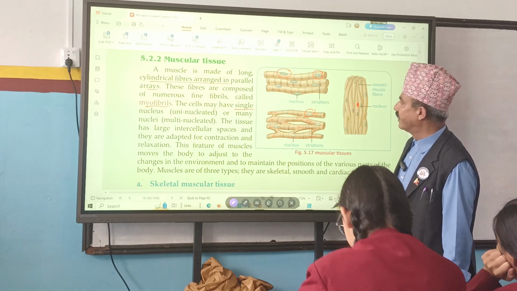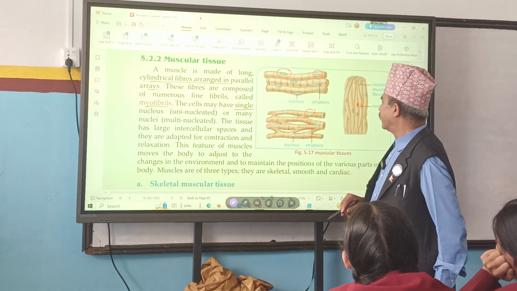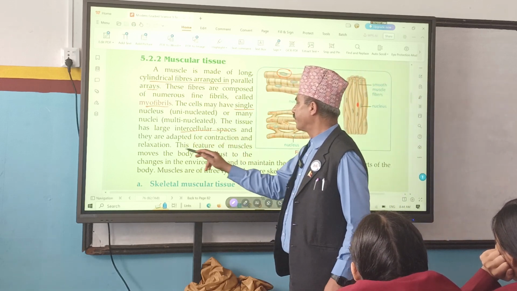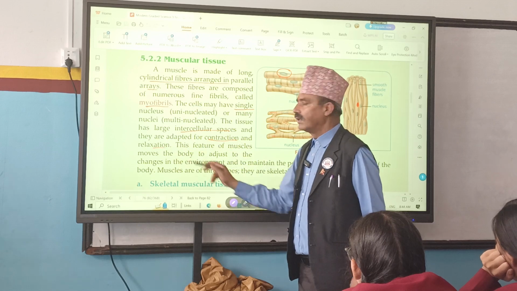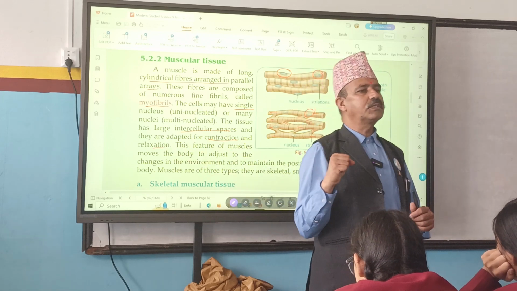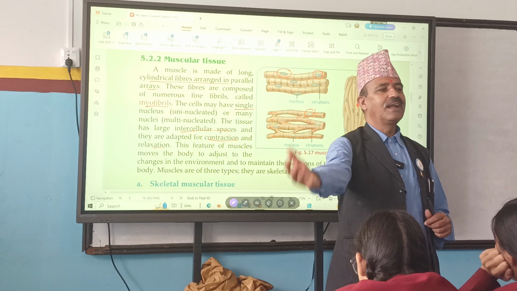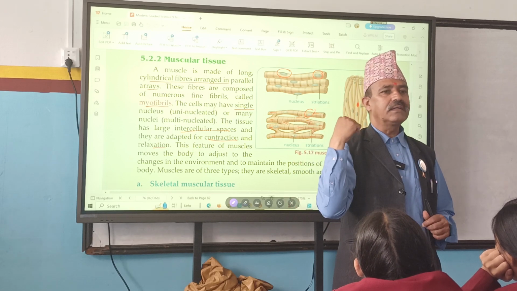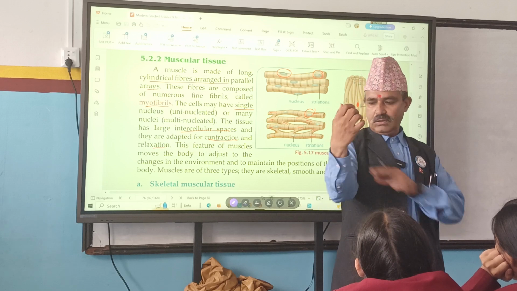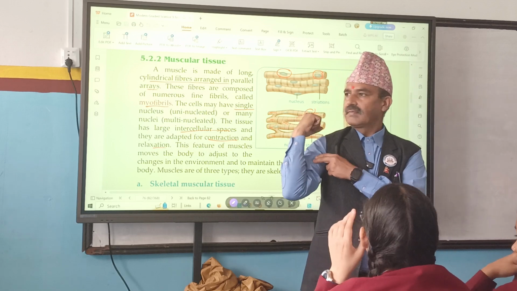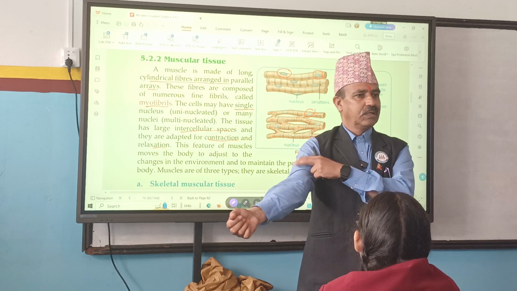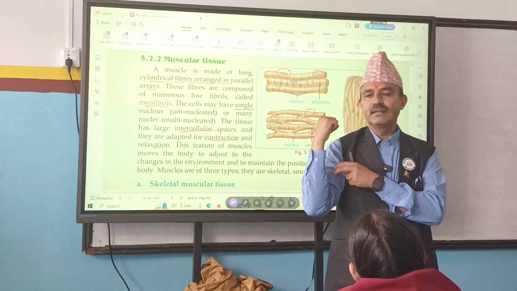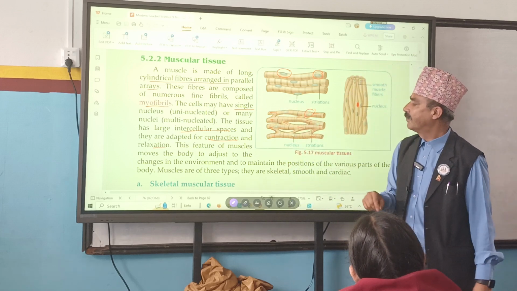The tissue has large intercellular spaces and is adapted for contraction and relaxation. Yes, you remember here. These muscular tissues can contract and relax. Expand and contract. Now relaxation, it has become loose. Contraction, a bit hard or not? That contraction and relaxation is possible only in muscular tissue.